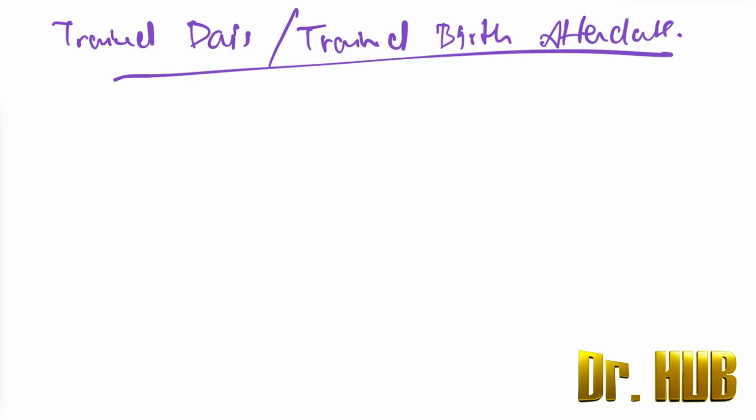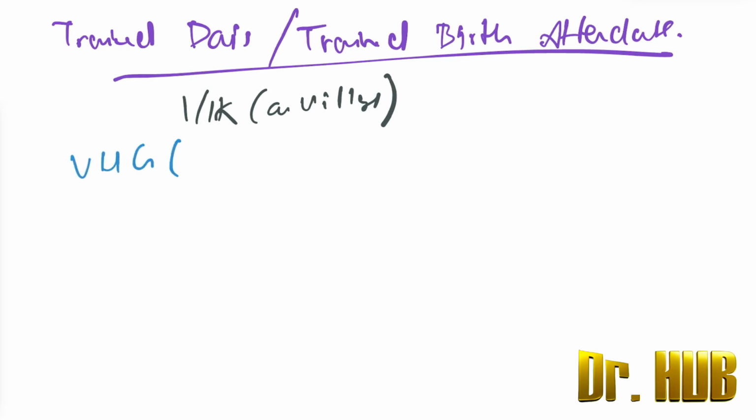Next, we are going to look at the trained dais, or the trained birth attendants. Here, this will be 1 per 1000 in a village. And looking at the village health guide, this is going to be 1 per 1000 again.